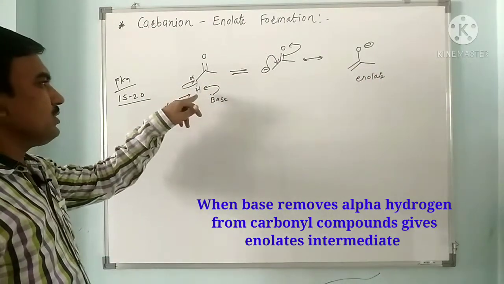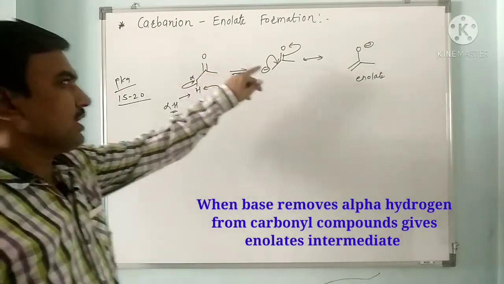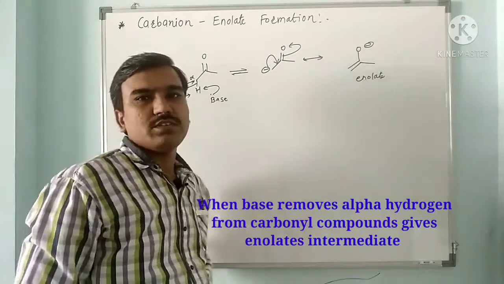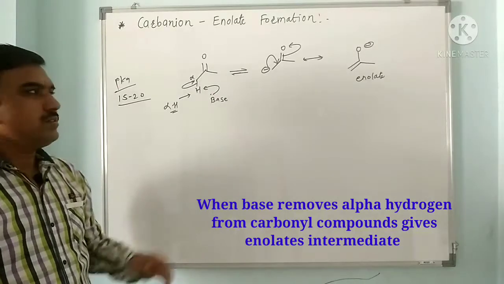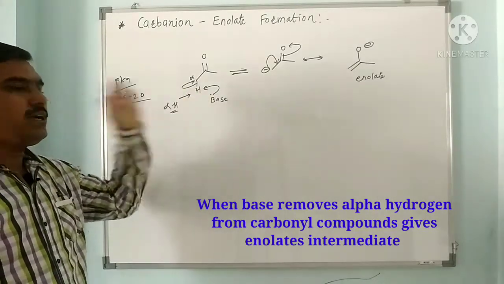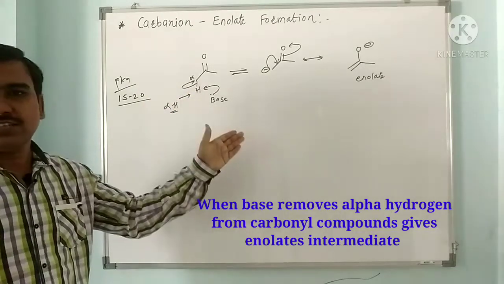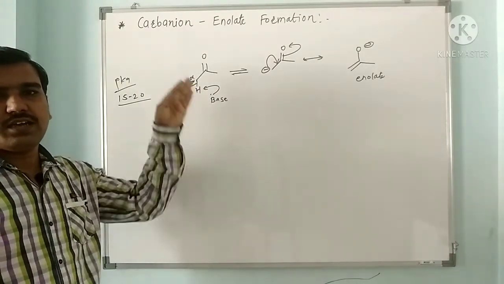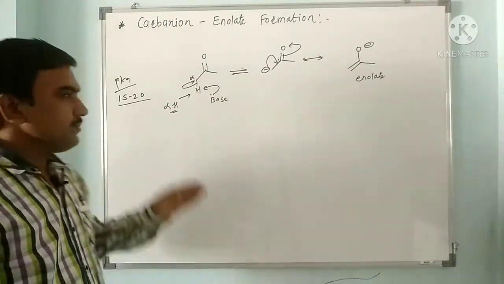When a base removes the alpha hydrogen from a carbonyl compound, it gives a carbanion, which undergoes resonance stabilization to give enolate. So enolate is an intermediate obtained when base removes alpha hydrogen from the carbonyl compound. Aldehydes, ketones, esters and carboxylic acids have acidic alpha hydrogens because their pKa is around 15 to 20.